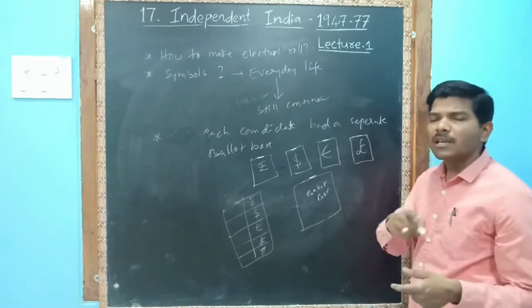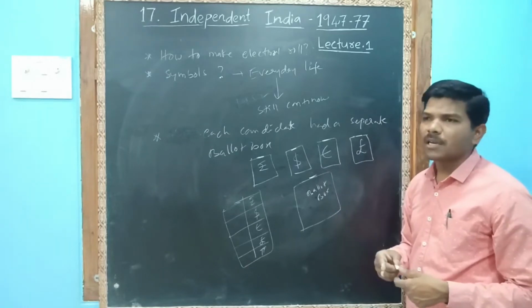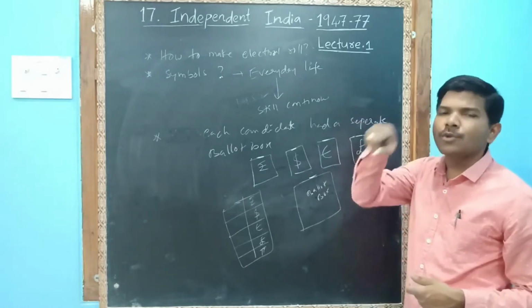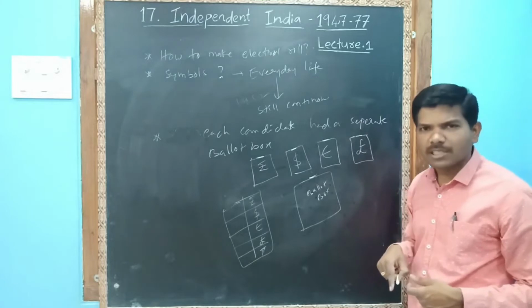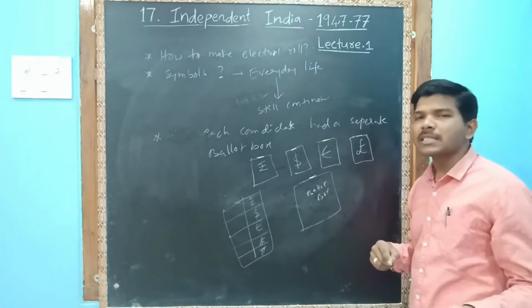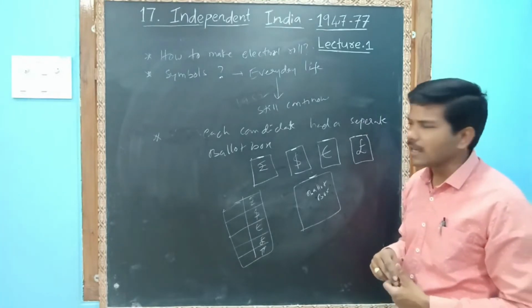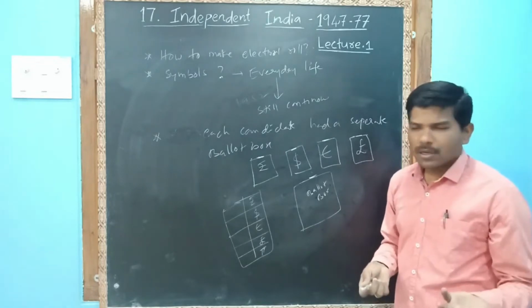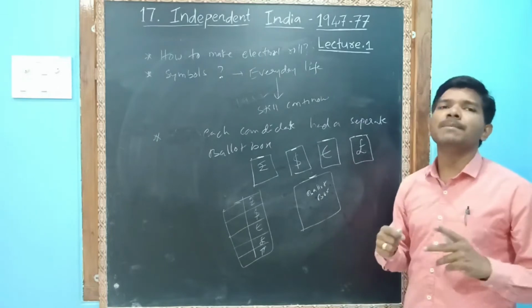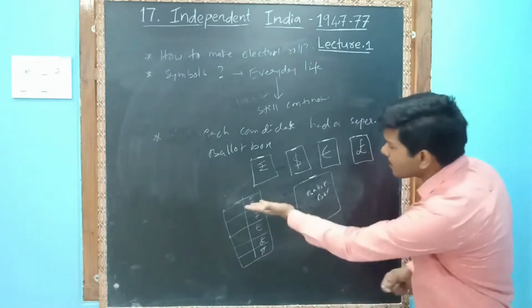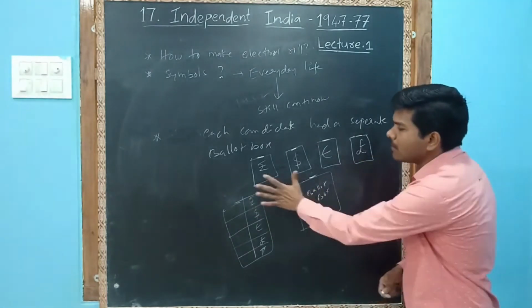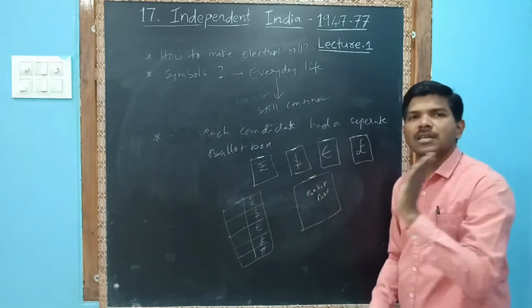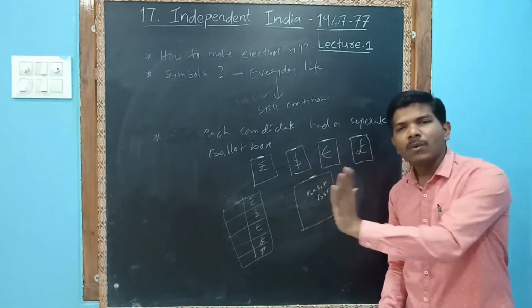But in general elections, as I told you in the previous section, we are using EVMs, electronic voting machines. But in those days, electronic voting machines were not there. Ballot boxes only, because people may get confused. So for as many members as were contesting, that many boxes were given. On the side of the boxes, their symbol was stuck outside.